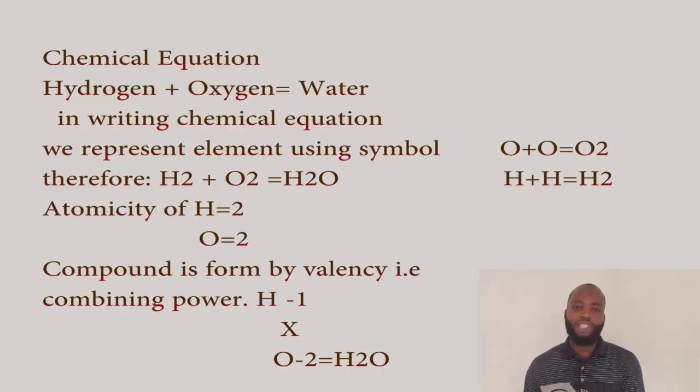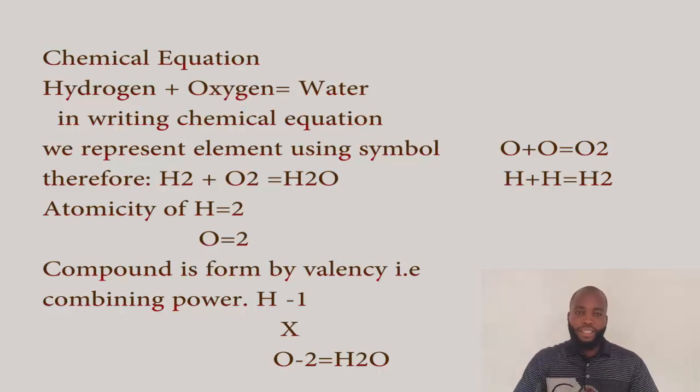While that of oxygen is minus 2. That minus 2 is not the number at the atomic shell, but the number of electrons it requires to complete its atomic shell. That number is regarded as its valency. That's why we have it as 1 and minus 2.